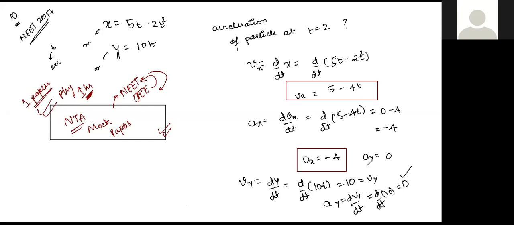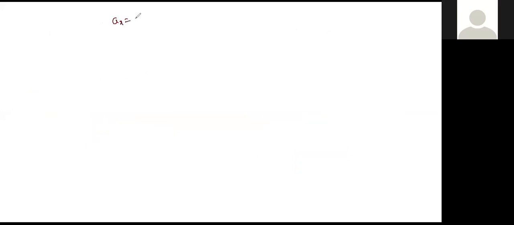So let's say I write it on another page. We have got ax is equal to minus 4, and ay is equal to 0. So we will have a is given as ax i cap plus ay j cap.